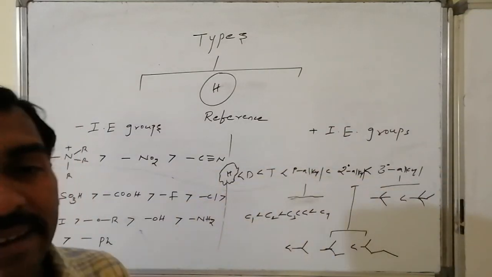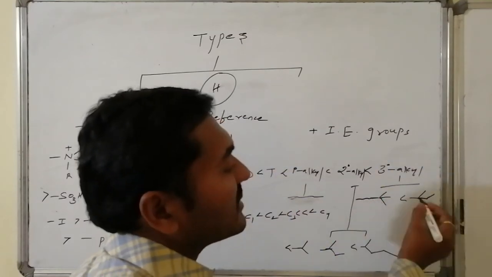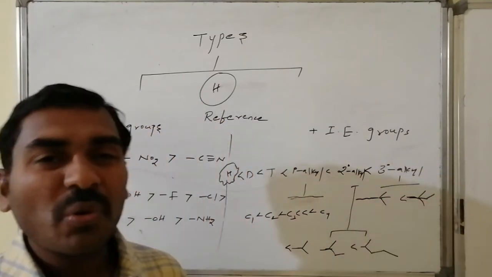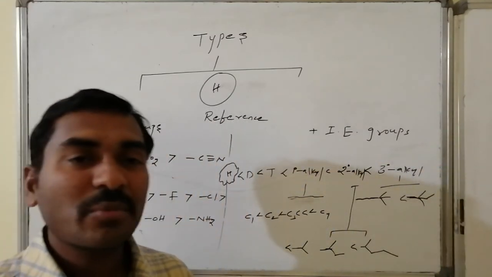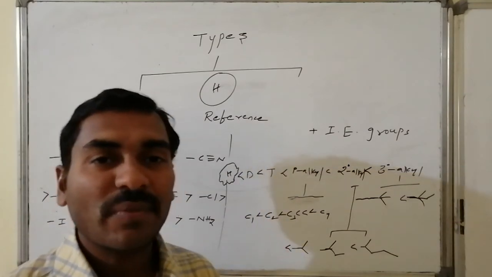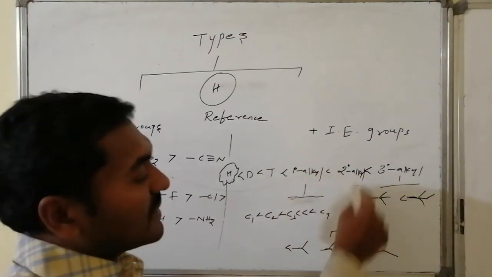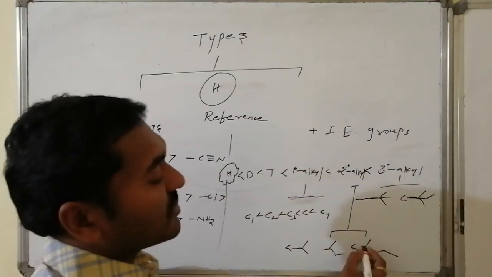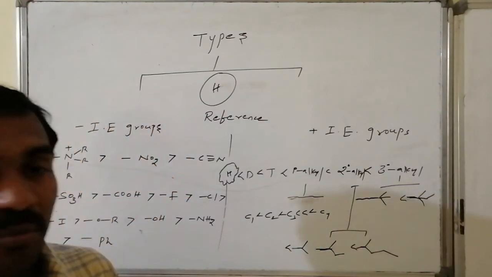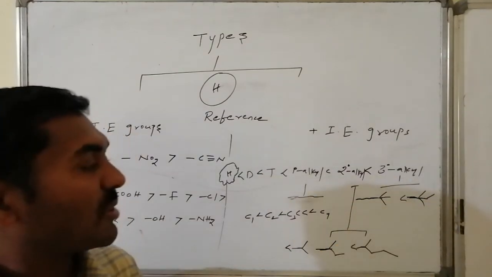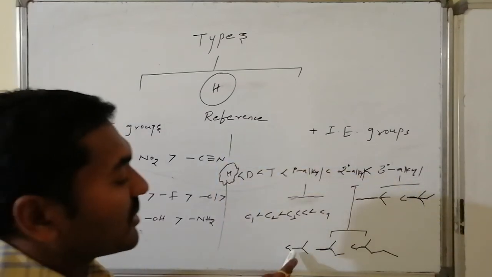Suppose in the case of tertiary alkyl groups, this is simple tertiary, whereas this connectivity is the connectivity with respect to the chain, whereas this is more substituted. Suppose tertiary followed by all ethyls, tertiary followed by all propyls, more branches means more positive inductive effect. This is simple tertiary, having the least positive inductive effect among tertiary. This is secondary, whereas this connectivity is with respect to the chain present in the organic molecule, where the more the substitutions, the higher the positive inductive effect. The simple secondary, that is 2 methyls, the isopropyl group, is having the least.